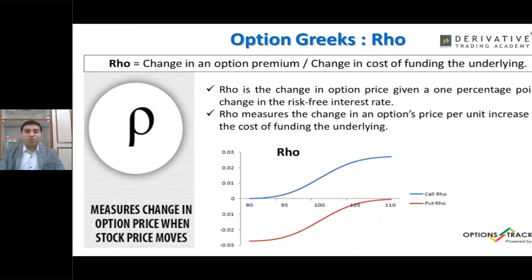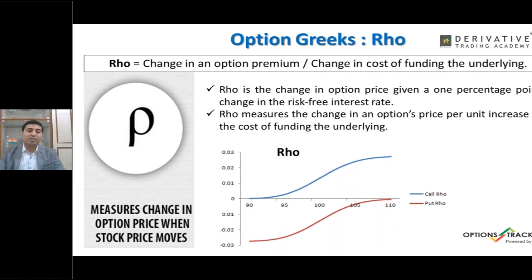So again, to remind you, volatility is always calculated in percentage terms. Your theta always remains on the negative side. As the day passes, your premium declines. Similarly, if your rate of interest increases, that is positive for the call side, and call premium will increase. If the rate decreases, that is positive for the put side.